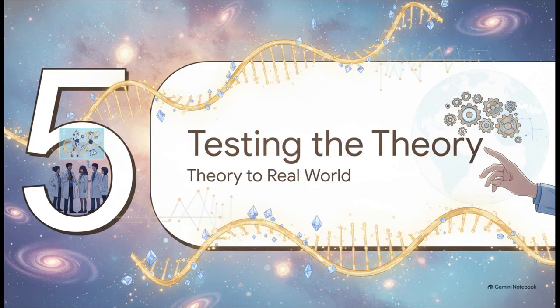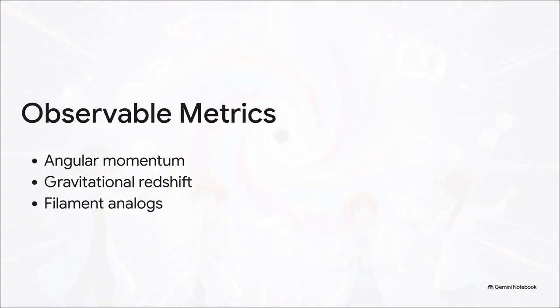Section 5. Testing the helical hypothesis, moving from theory to the real world. High-level theoretical physics is fascinating for sure, but to be true science, a hypothesis needs testable implications. The paper doesn't just leave us with elegant math, it outlines specific observable metrics. Scientists can look for curvature-dependent modifications in the orbital angular momentum of light. They can use atomic clocks in orbit to measure gravitational redshift corrections. They can even look at cosmological energy levels, or build scaled-down analogs right here on Earth.